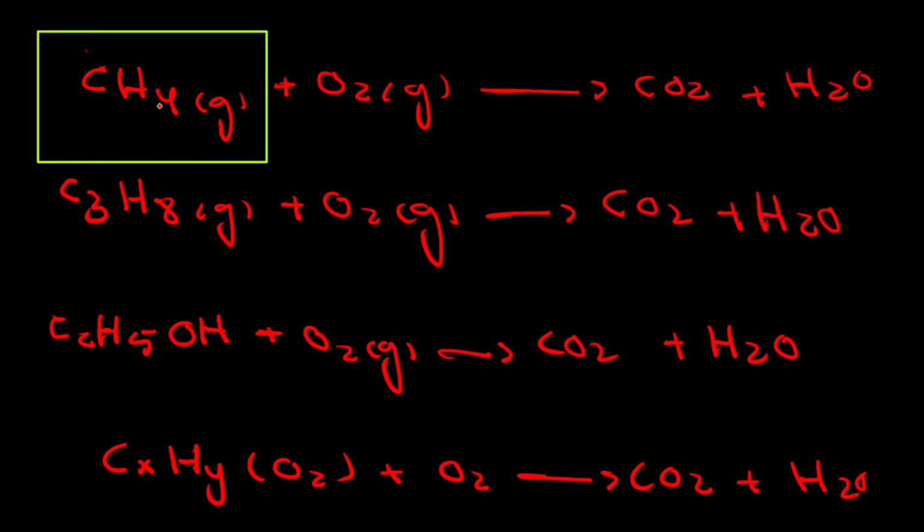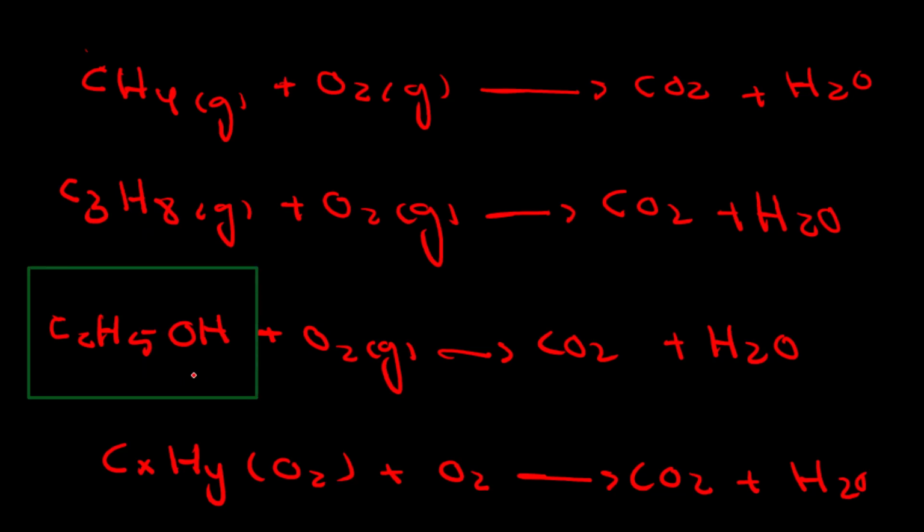Look, in the first example, we don't have oxygen with the compound. The compound just contains carbon and hydrogen. In the second compound, there is also just carbon and hydrogen. But in the third one, we have oxygen and hydrogens and carbons. So therefore, I put it in brackets because sometimes we can have it and sometimes there is no oxygen in the compound. So Z is the number of oxygens. While these react with oxygen, it gives us two kinds of products, carbon dioxide plus water. This reaction is called combustion reaction.